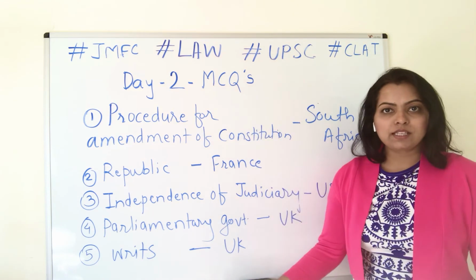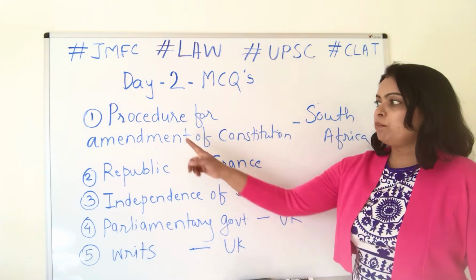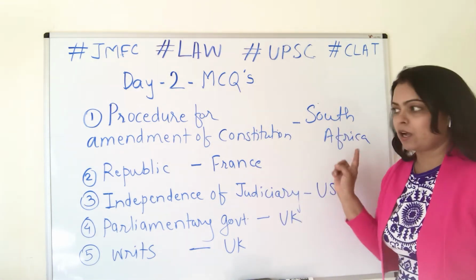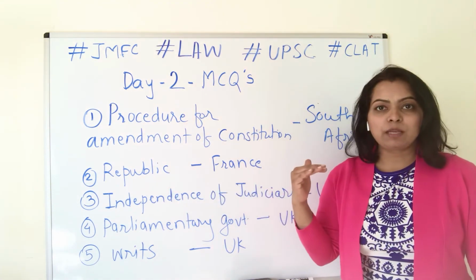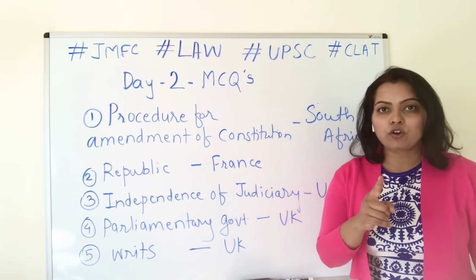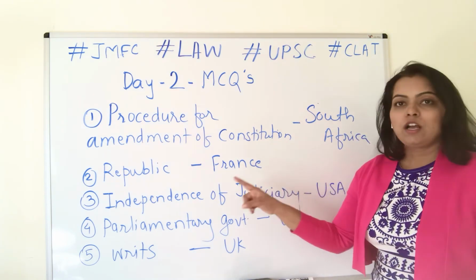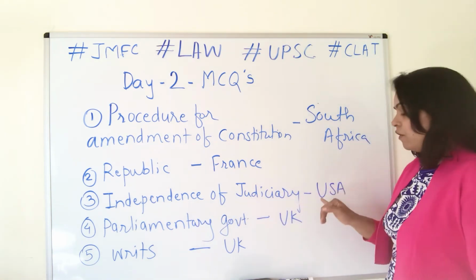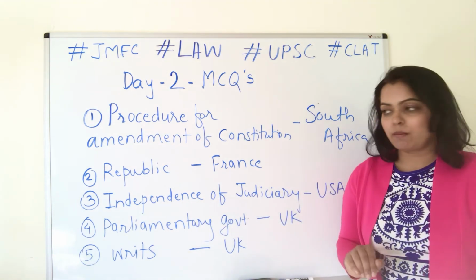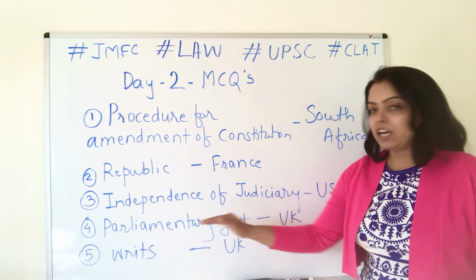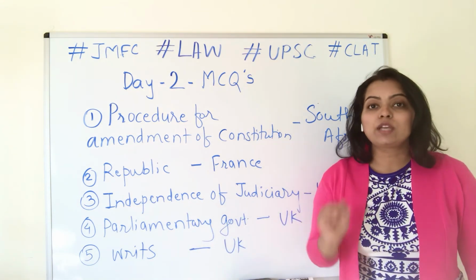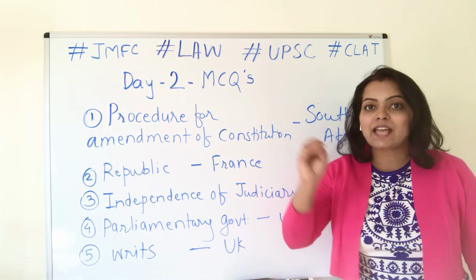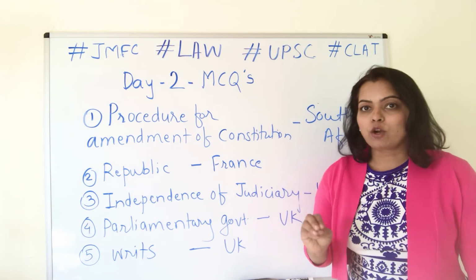So these are today's MCQs. Let us revise again. Procedure for amendment of Constitution is borrowed from South Africa. Feature republic, which is there in preamble, is borrowed from the Constitution of France. Feature independence of judiciary is borrowed in Indian Constitution from Constitution of United States of America. Feature of parliamentary government is borrowed from UK's laws. And writ jurisdiction under Article 226 and 32 is borrowed from UK's law.